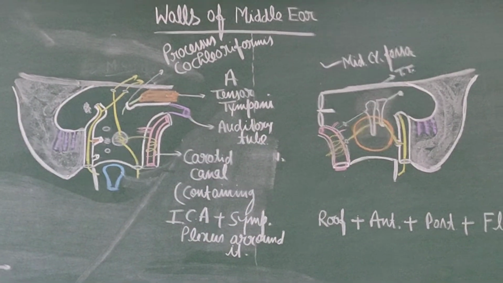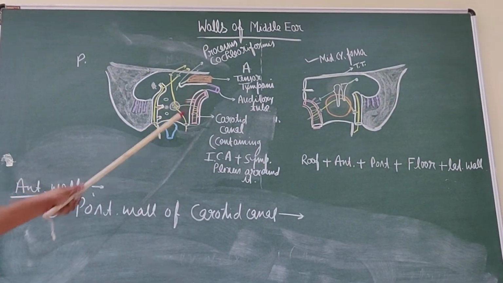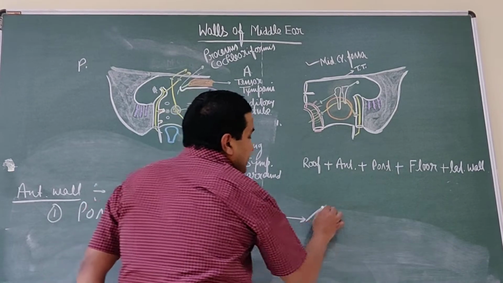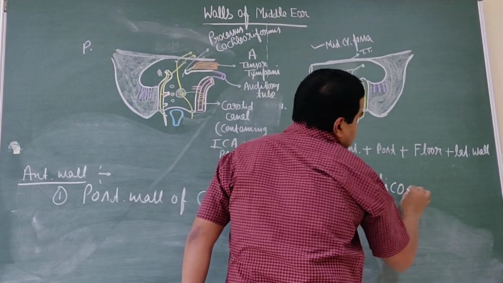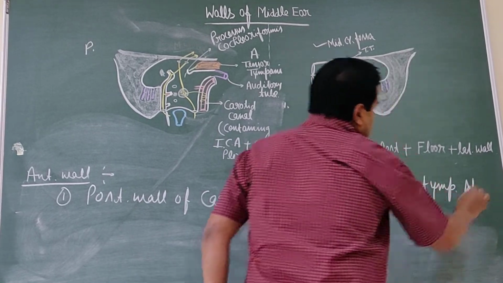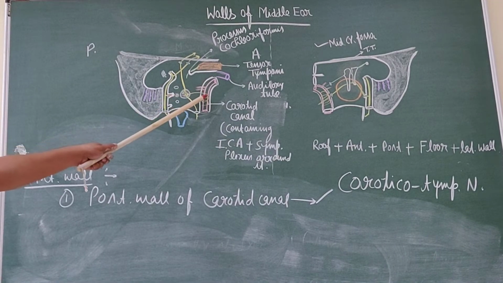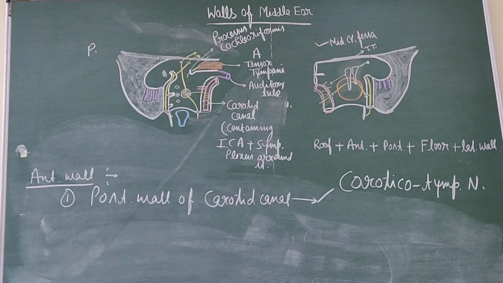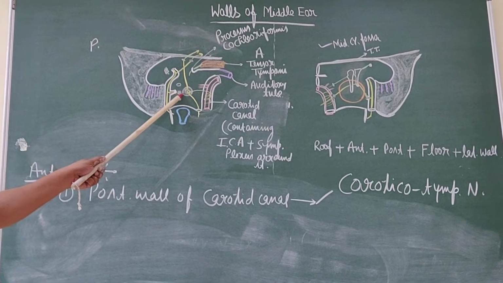Now this wall is pierced by a nerve and vessels. The nerve is the caroticotympanic nerve, from the sympathetic plexus around the internal carotid artery, which pierces the wall and enters the middle ear cavity.